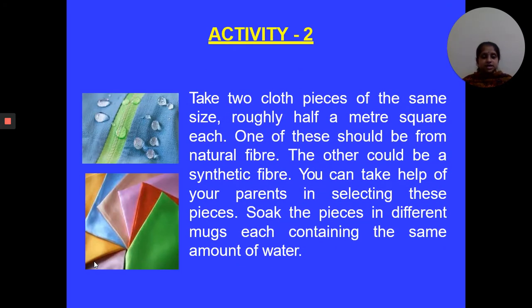This is the second activity. In this activity, take two cloth pieces of the same size, roughly half a meter square each. One of these should be from natural fiber, and the other of synthetic fiber. You can prove via this activity that synthetic fibers absorb less water compared to natural fibers such as cotton clothes. Now put your cloth pieces in mugs containing the same amount of water.